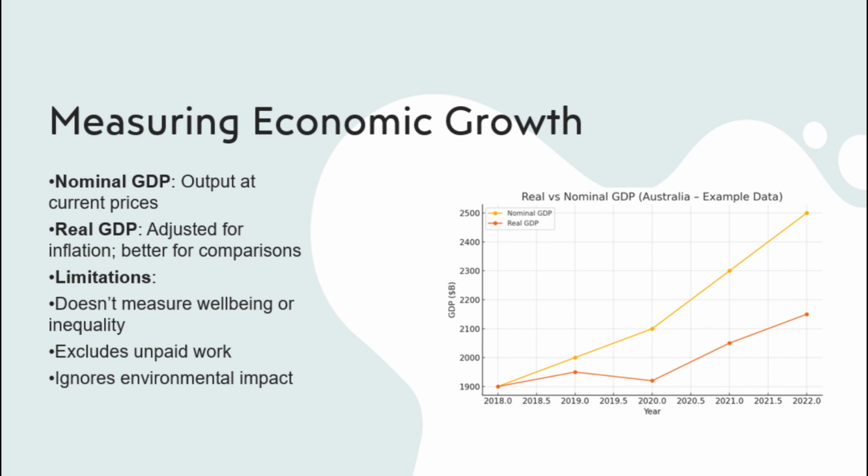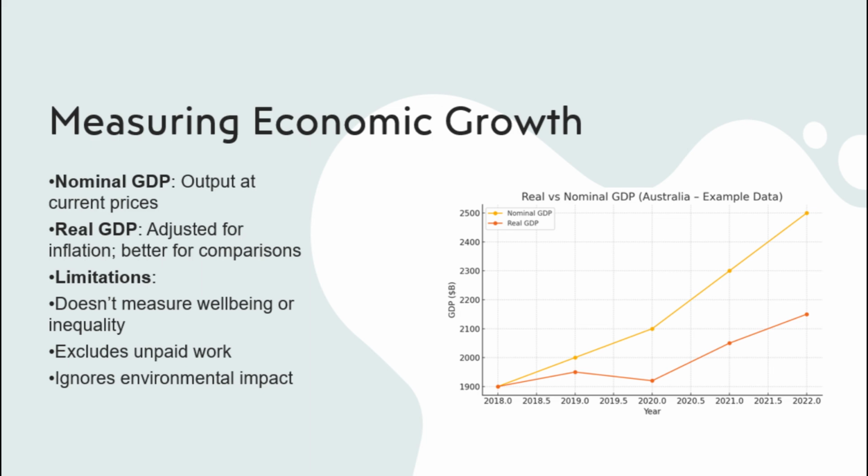Nominal GDP refers to the value of all goods and services produced at current prices, whereas real GDP adjusts for inflation and allows for comparisons over time. While GDP is a useful indicator of economic activity, it has limitations. It does not measure income distribution, non-market activity such as unpaid work, or environmental impacts. Therefore, while rising GDP suggests stronger economic output, it may not reflect improvements in well-being for all members of society.